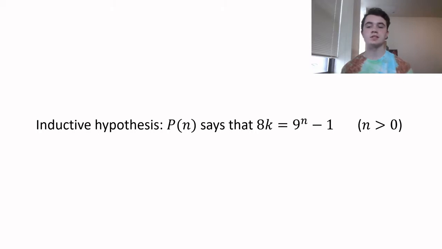The inductive hypothesis in general says that some property P holds for all numbers n with some constraint on n. In our case, our property says that 8k equals 9 to the n minus 1, where k is just some constant, and n has to be greater than 0 by the constraints of our problem. So this is the thing we're proving is true for all positive integers n, that 8k equals 9 to the n minus 1. This is our property.